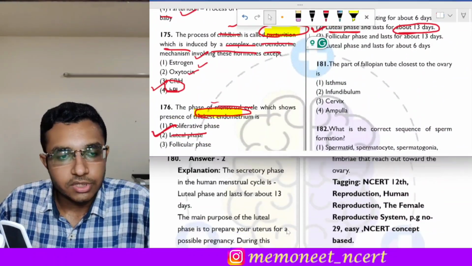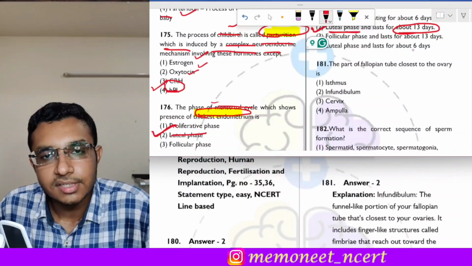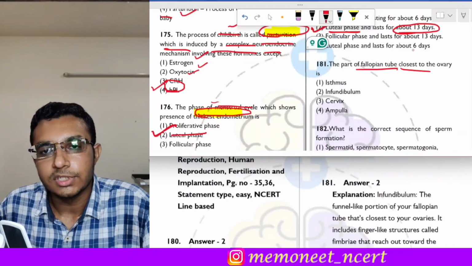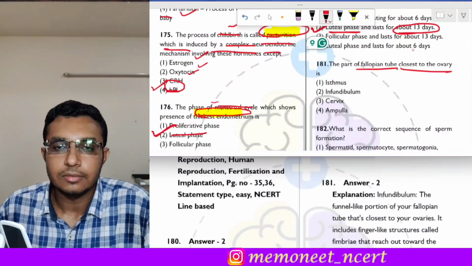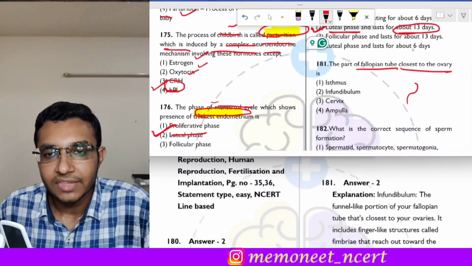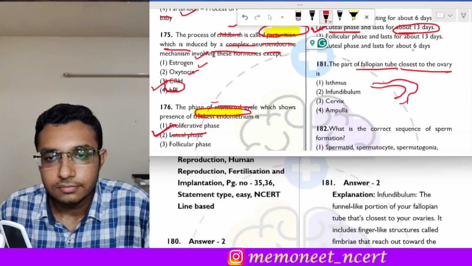Moving on to the next question, that is question number 181. It states that the part of fallopian tube which is closest to the ovary is, okay, so there are 3 parts of fallopian tube: the infundibulum, the ampulla and the isthmus. So this is the infundibulum part.